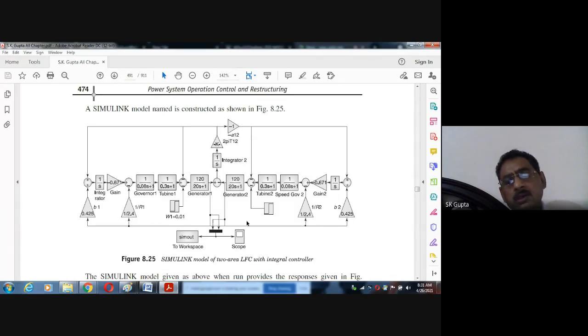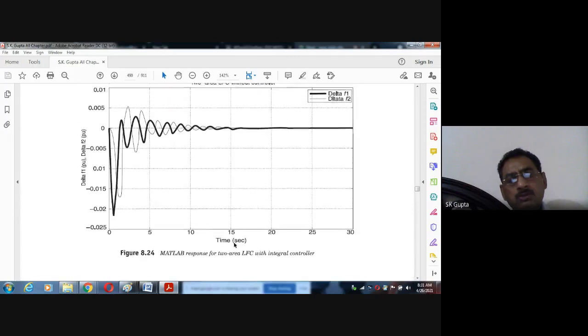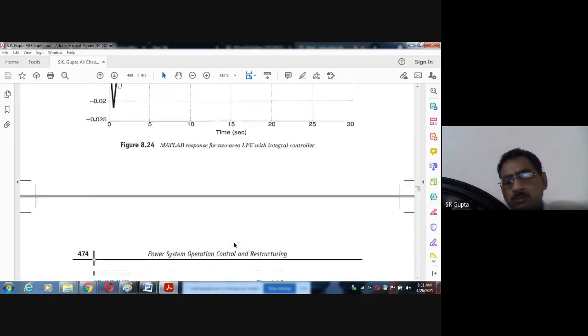And writing this, running this, and finding the output here, you can find the same response will come. What we did in the program, the same response will come in the Simulink also. Is there any question up to now?